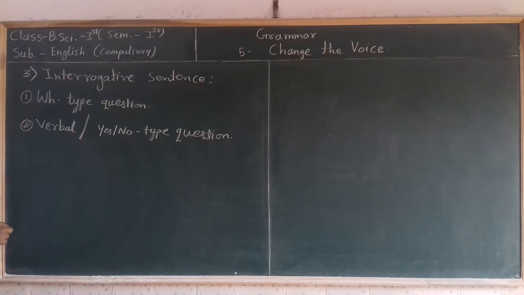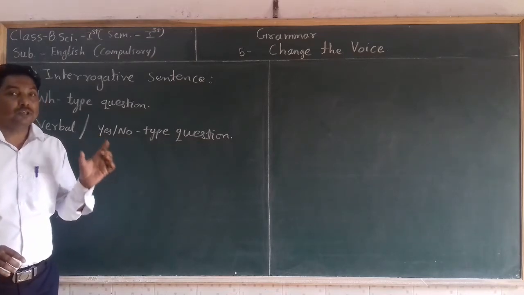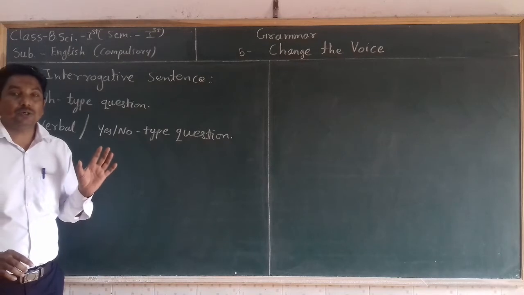In a double step question, the question starts with a word which starts with WH.